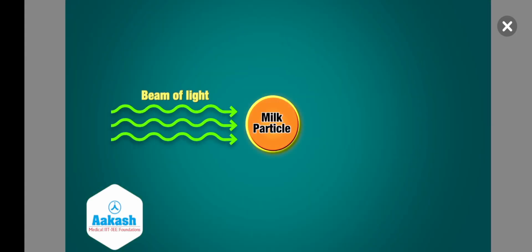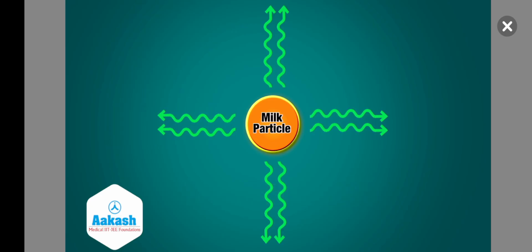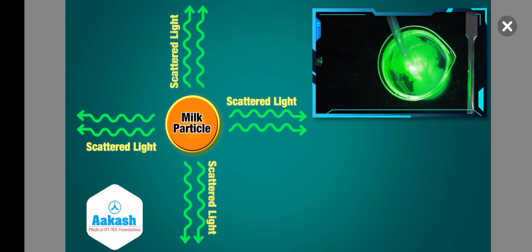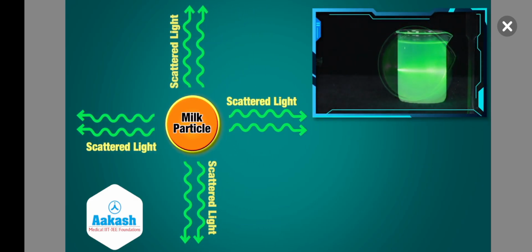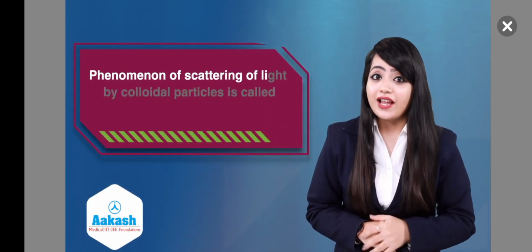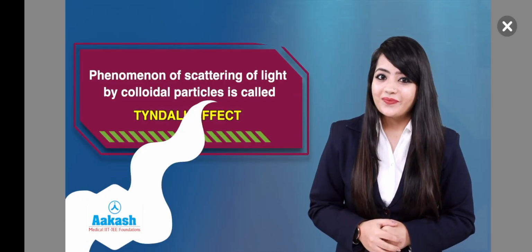When the light beam collides with the particles of milk, whose particle size is between 1 to 1000 nanometer, it is reflected and scattered in all directions, hence making its path visible. This interesting phenomenon of scattering of light by colloidal particles is called Tyndall effect.